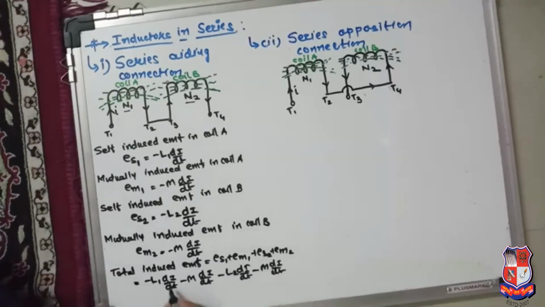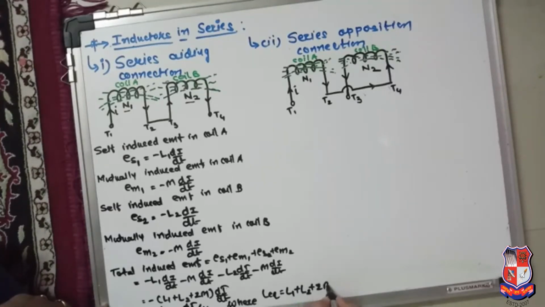Now take the minus di by dt as common, so you will get L1 plus L2 plus M plus M, that is 2M, times di by dt. So you can say induced EMF is equal to minus L equivalent di by dt, where L equivalent is equal to L1 plus L2 plus 2M.